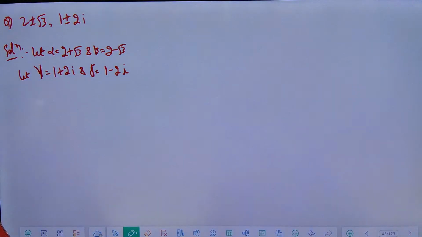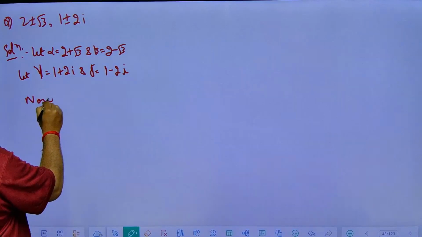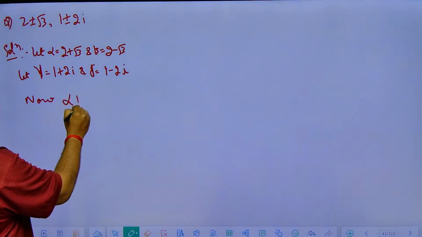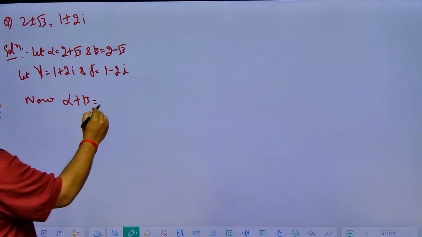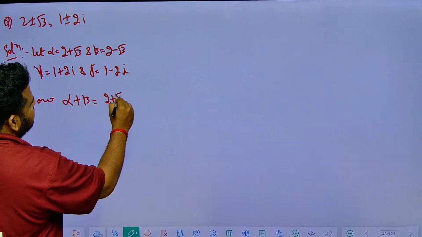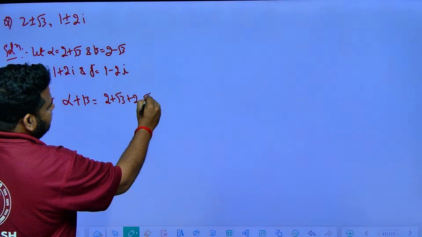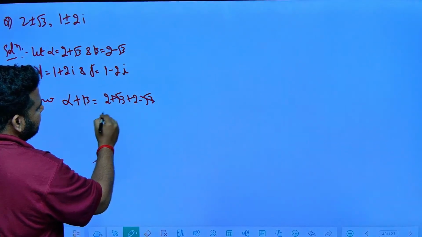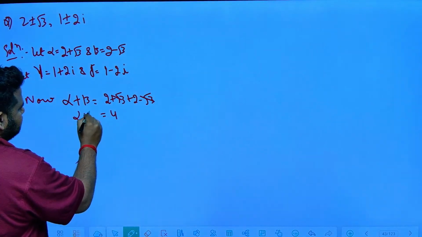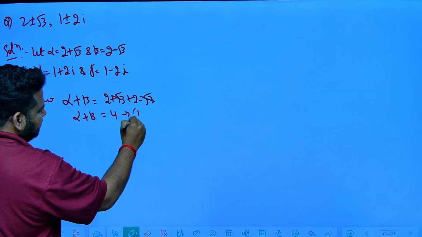So let me consider alpha and beta. Now alpha plus beta is equal to what, friends? Alpha plus beta is equal to 2 plus root 3 plus 2 minus root 3. So plus root 3 and minus root 3 cancel, I will have 4. Alpha plus beta is equal to 4. So this will be equation 1.